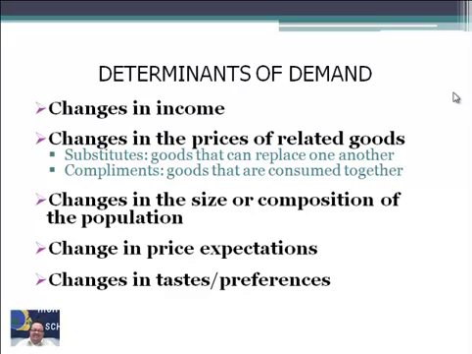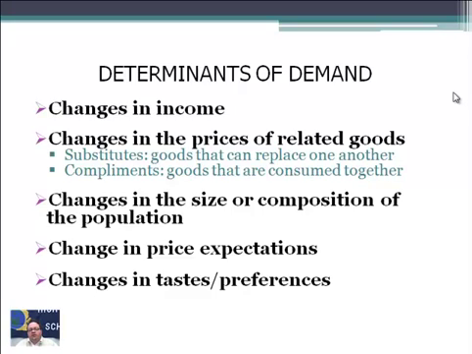We also refer to this as income effect. So if income goes up, quantity demanded goes up. If income goes down, quantity demanded goes down. And those two are related. So, changes in price of related goods.